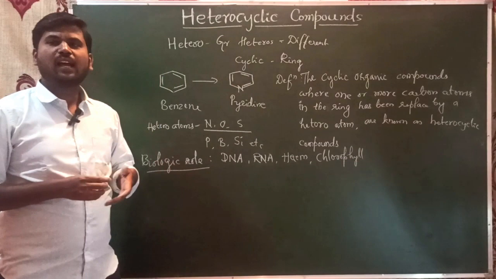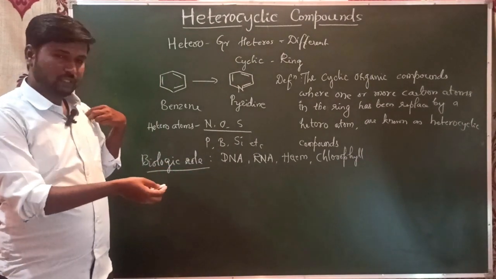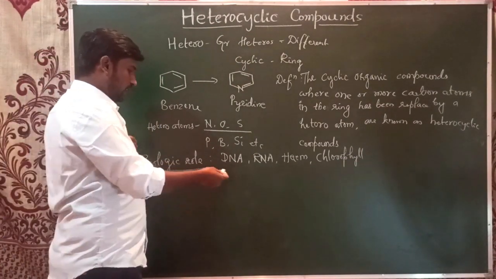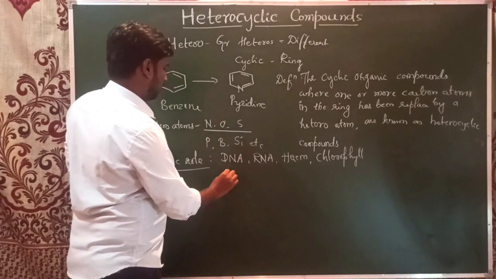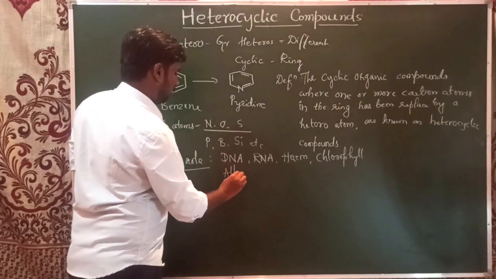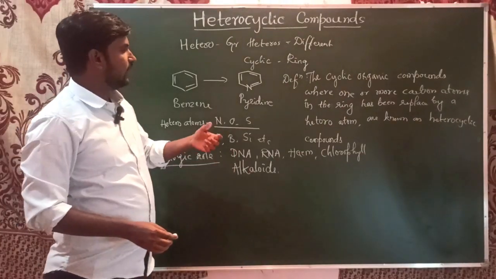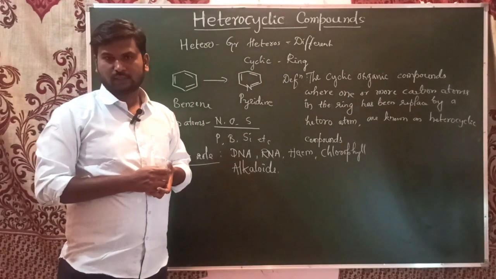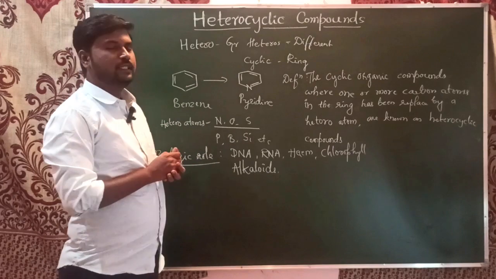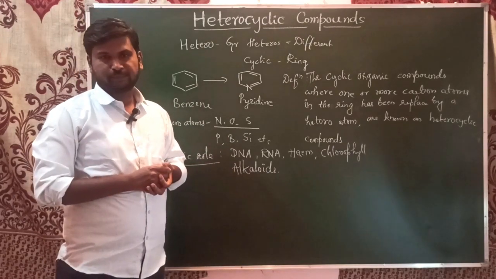These are also in the very important chapter that we are going to study next, that is alkaloids, which is also there for final year students. We can see the heterocyclic compounds there. So that's why we should study these compounds in detail.